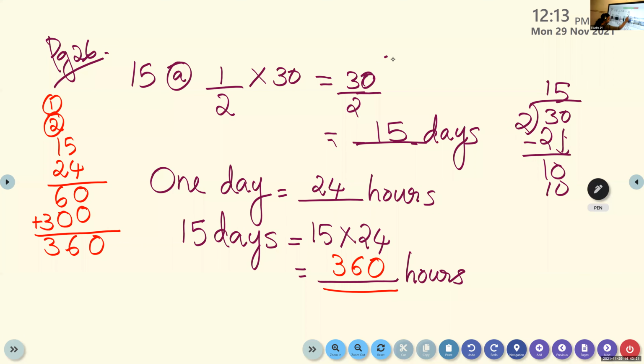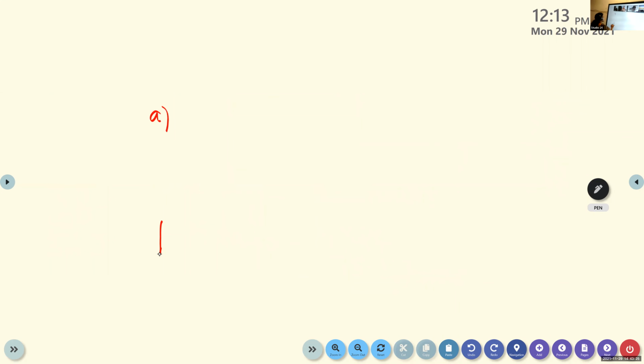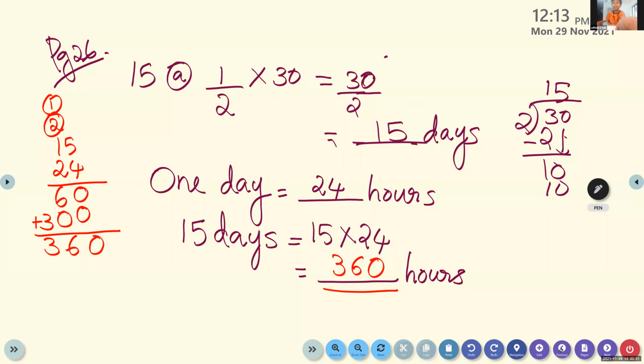See, you have 4 questions. So how will you write the answer? A, B, then you have to write C and D here, otherwise you will not have enough space to write. Ma'am, I have already written like that. Okay, very good. Yes, I can see. But children, all the steps you have to write. Here 1 day is equal to 24 hours. So 15 days equal to how many hours? All these you have to do.